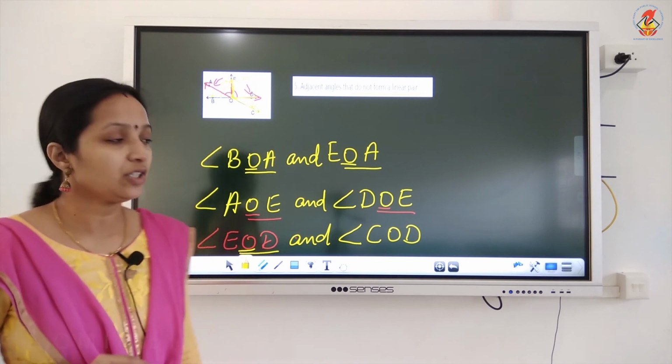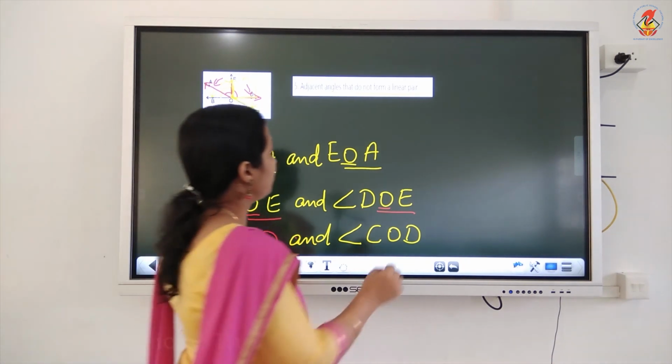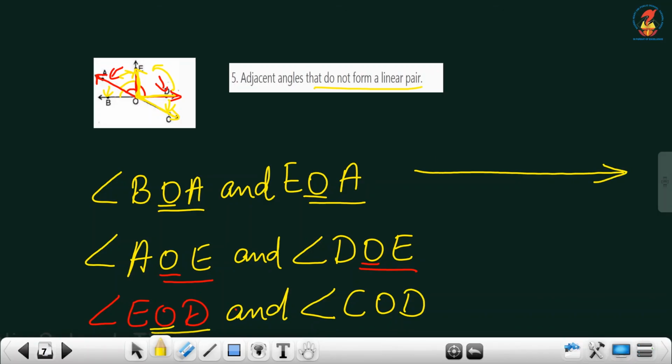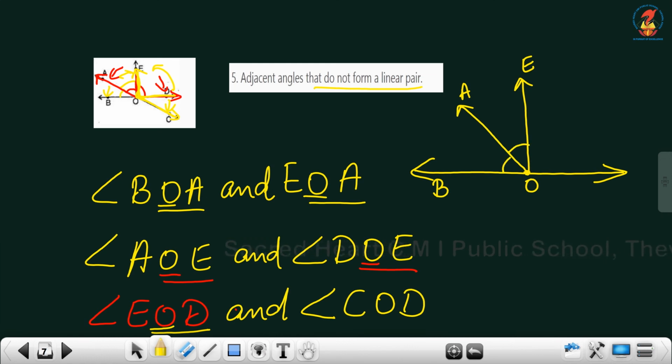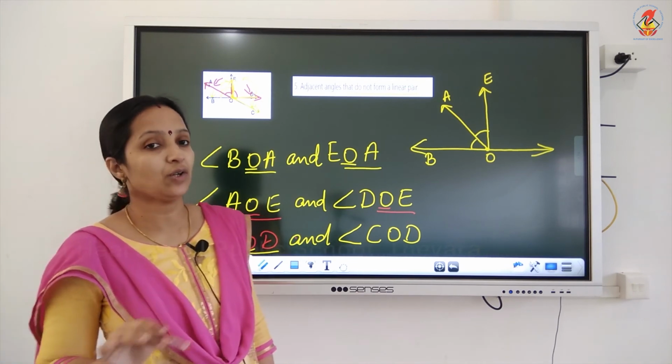Is the figure clear, children? In the first part of the figure, we are taking BOA. This is B, this is A and this is E. We are taking BOA and EOA, this angle and this angle. They are adjacent angles but they do not form a linear pair. Linear pair means the sum is 180, and here the sum is not 180.